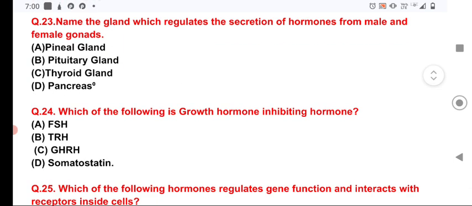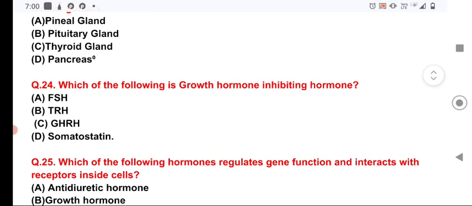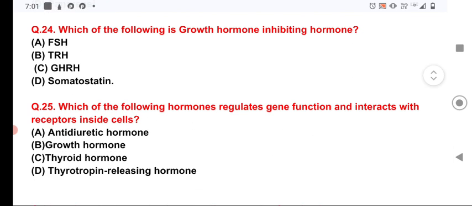Now, question number 24. Which of the following is the growth hormone inhibiting hormone? This is somatostatin. Option D, somatostatin, is the correct answer for question number 24.